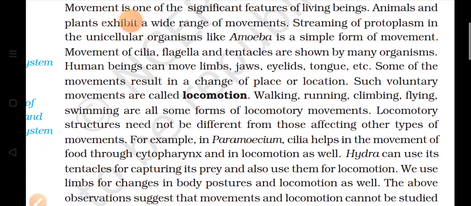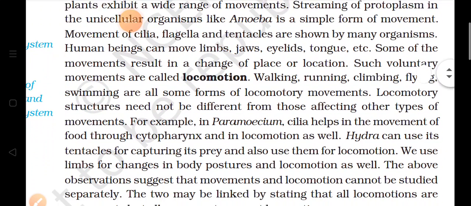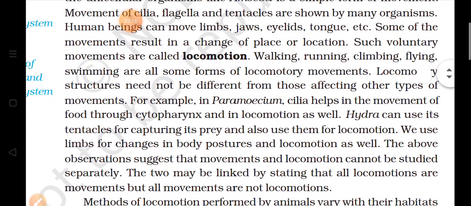Now, locomotory structures need not be different from those affecting other types of movements. Means the locomotory organs may be the same. For example, if we are walking, running or climbing, we are using the same locomotory organs. If we talk about paramecium, it has cilia, small hair-like structures, which help in movement and in the movement of food.